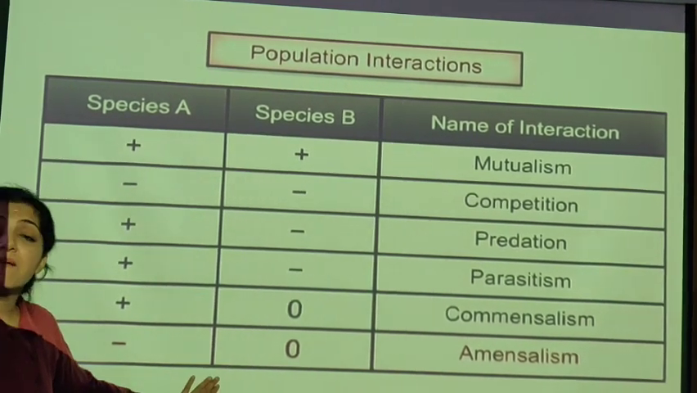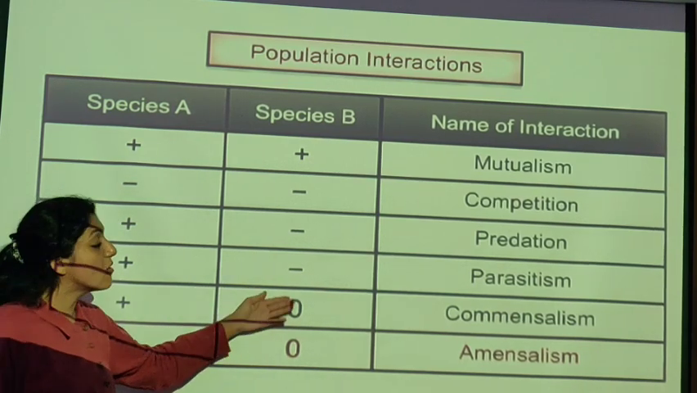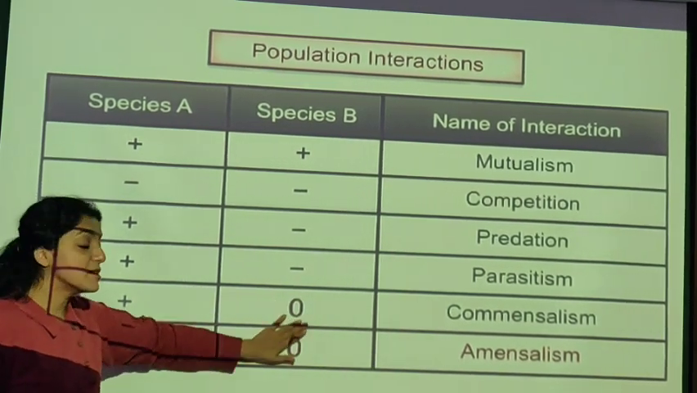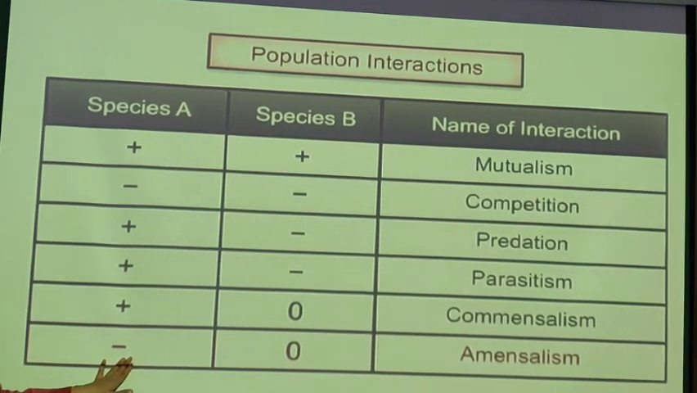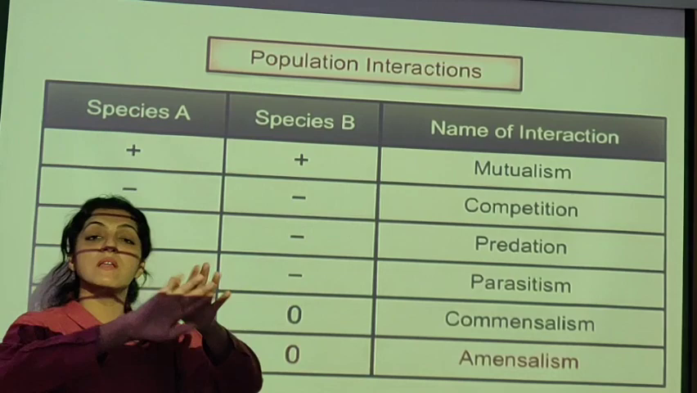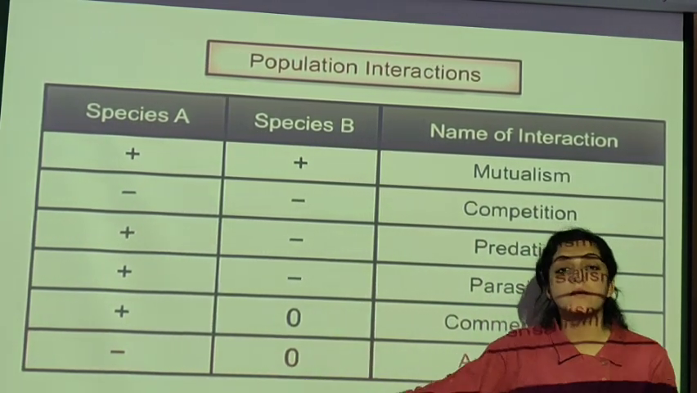MCQ आता है. Amensalism is opposite of which interaction? It is opposite of commensalism, जहाँ दोनों neutral रहते हैं, but one here is positive and the other is negative. Positive and negative will be opposites of each other. Amensalism commensalism का opposite रहेगा.